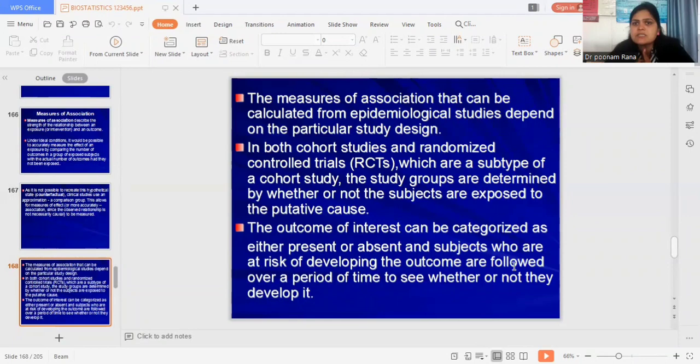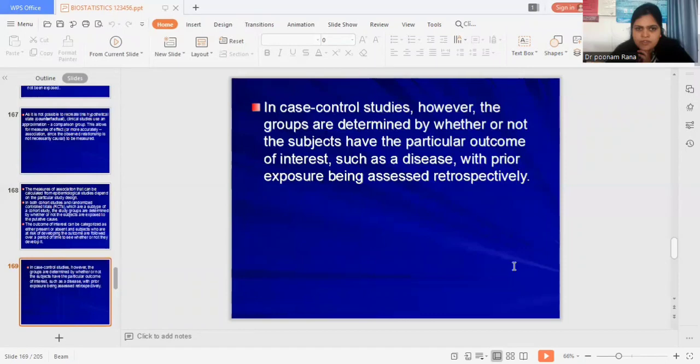The measure of association that can be calculated from epidemiological studies depends upon the particular study design. In both cohort studies and randomized controlled trials, that is RCT, which are a subtype of cohort study, the study groups are determined by whether or not the subjects are exposed to a putative cause. So the outcome of interest can be categorized as either present or absent. Subjects who are at risk of developing the outcome are followed over a period of time to see whether or not they develop it.